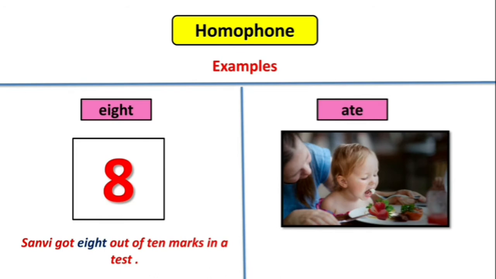And a sentence example of ATE is, the baby ate the strawberry. Now children, over here you can see two totally different meanings and spellings of words that sound the same, and that's why they are called homophones.